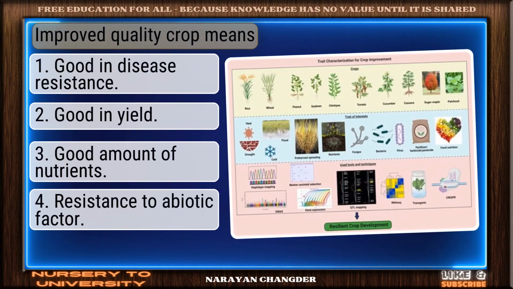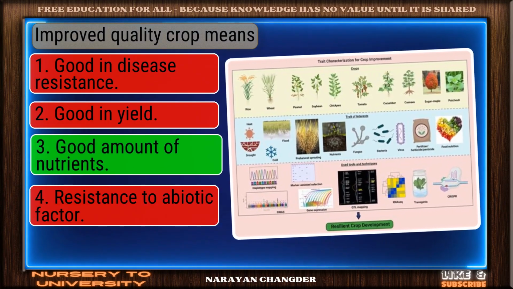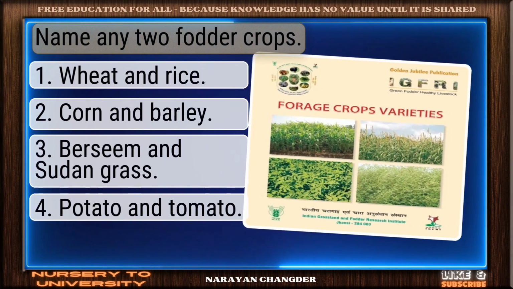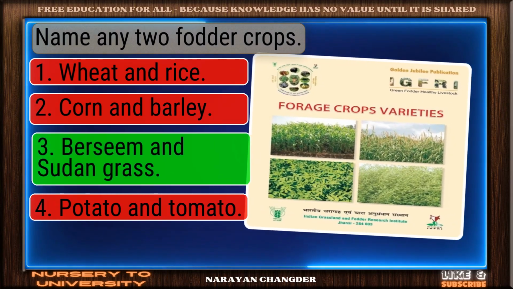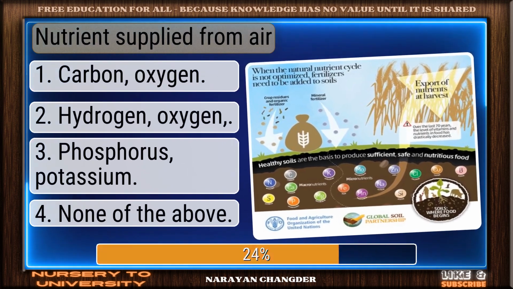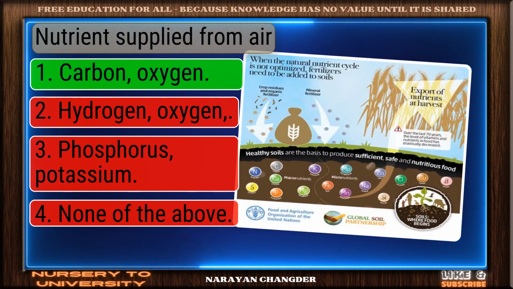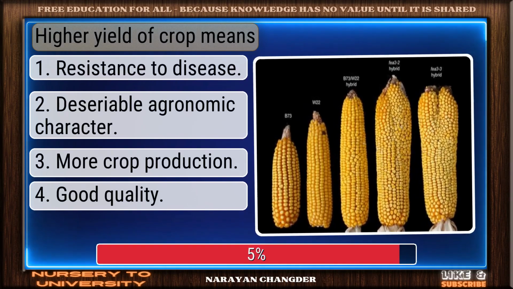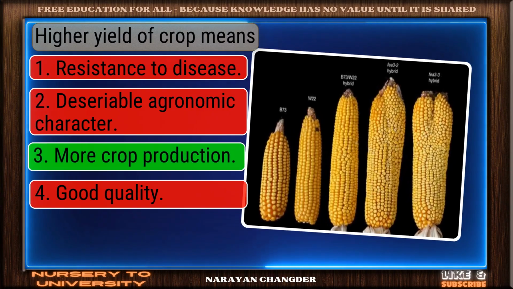Question number 133. Improved quality crop means. Great thinking. Good amount of nutrients is the right choice. Question number 134. Name any 2 fodder crops. Bravo. Berseem and Sudan grass is the answer. Question number 135. Nutrients supplied from air. Nicely done. Carbon, oxygen is a solid answer. Question number 136. Higher yield of crop means. Correct. More crop production is the right answer.